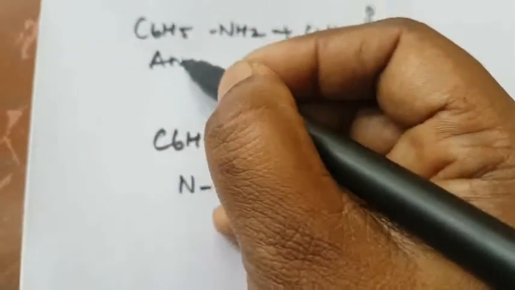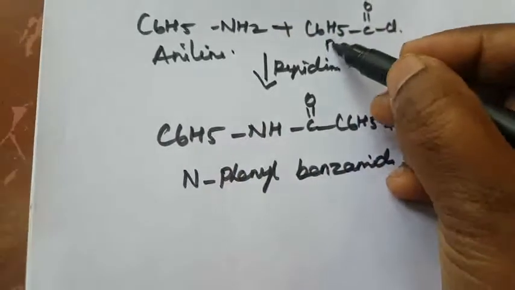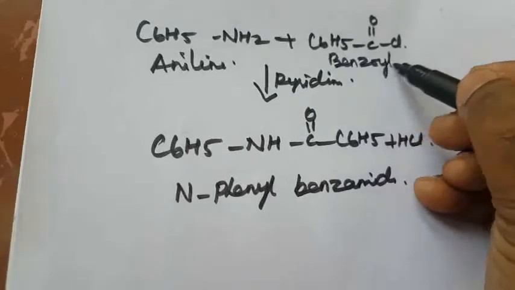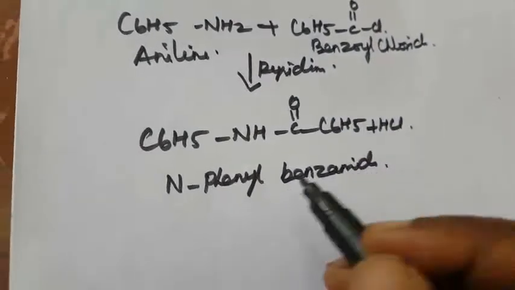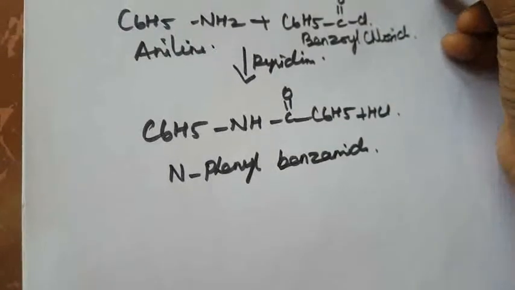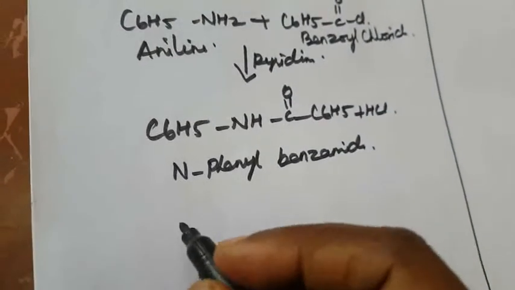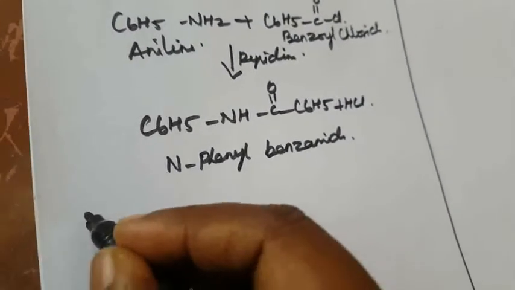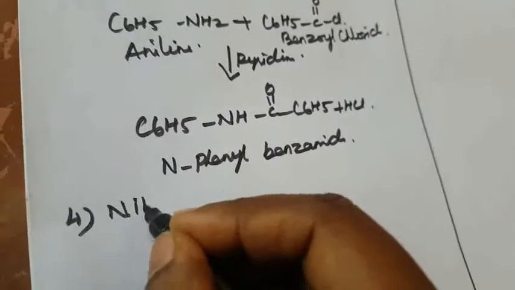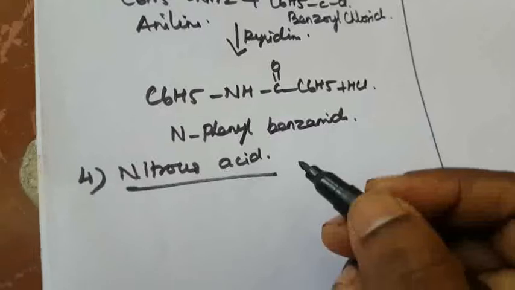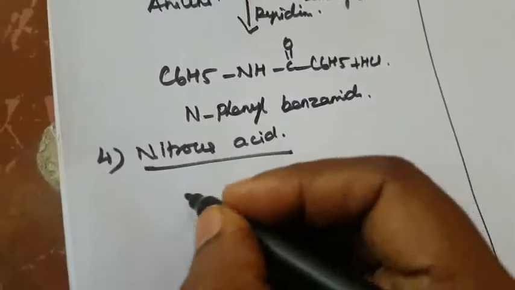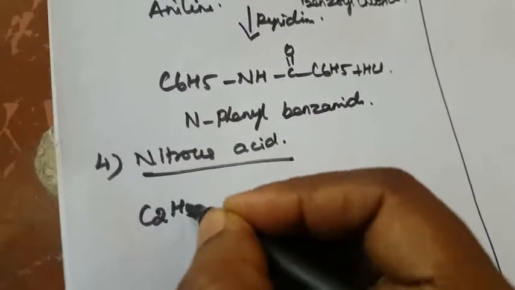What is this compound name? Aniline, benzoyl chloride, N-phenyl benzamide. Next one is reaction with nitrous acid. First one is primary amine, that is ethylamine, C2H5NH2.